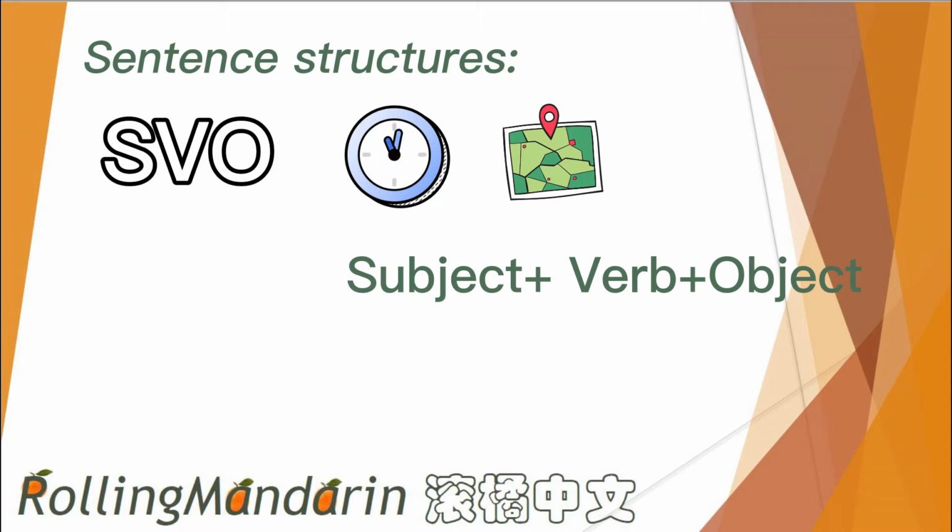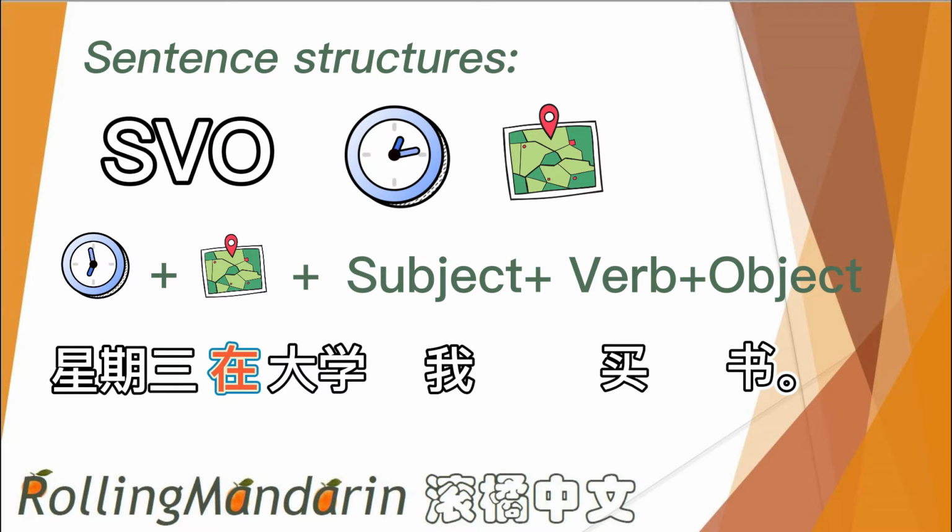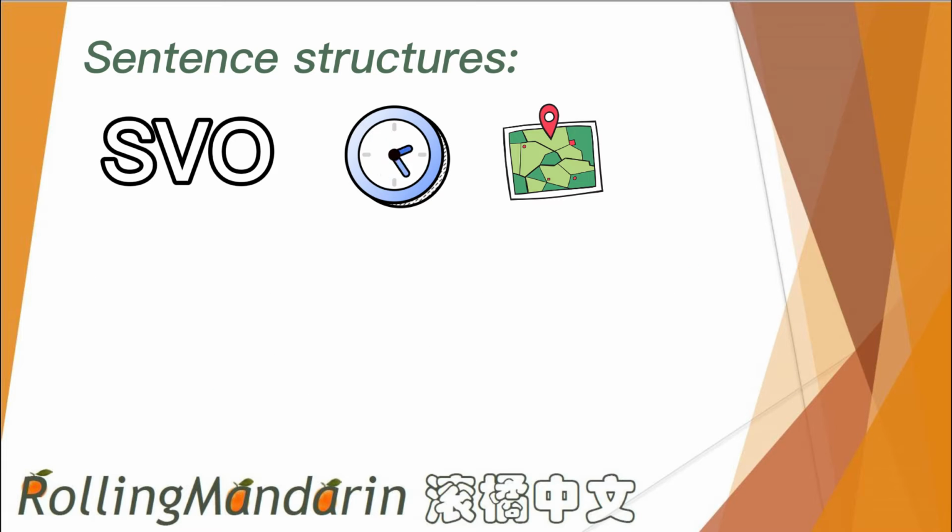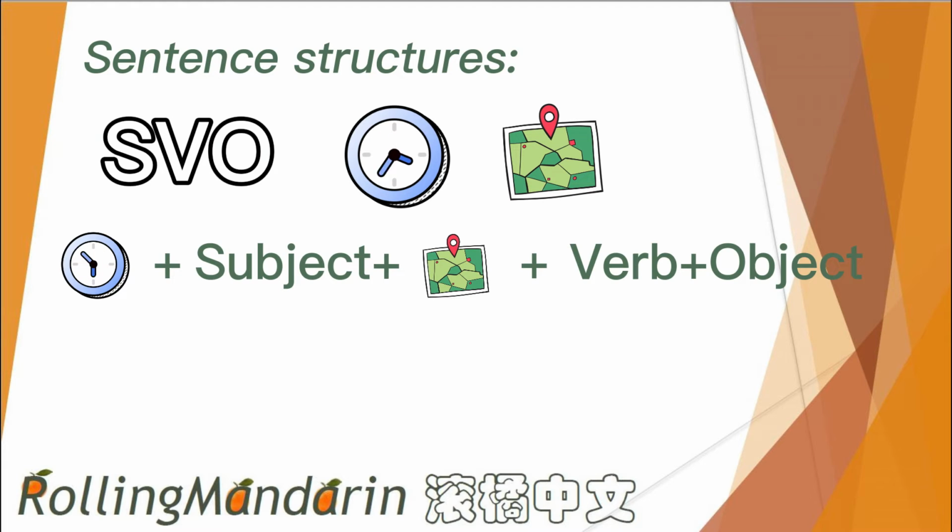If you want to emphasize time and place, you can also put them in front of the subject, which makes the sentence turn into 星期三在大学我买书. To emphasize both the time and the place is very seldom in Chinese. We normally would just put the time element in front of the subject and leave the place element in front of the verb.